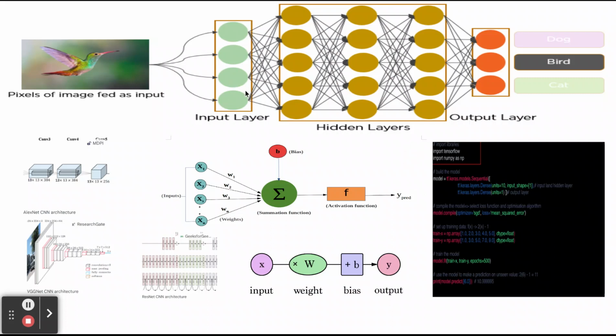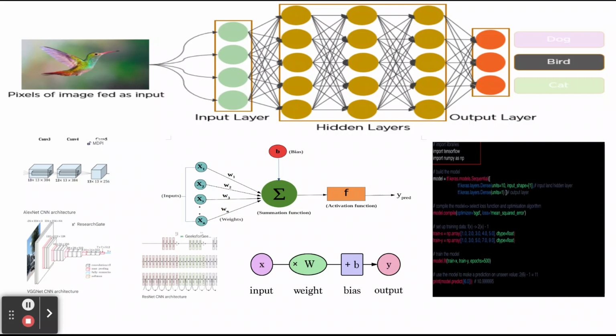So it will go through the input layer, then create a network and give the result. If this prediction is wrong, then it goes back through backpropagation, changes the weights, and again comes to the bias and the activation function, then gives the result. This will continue until it gives the correct prediction.